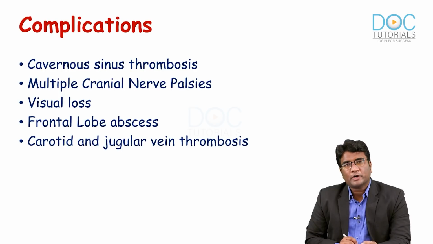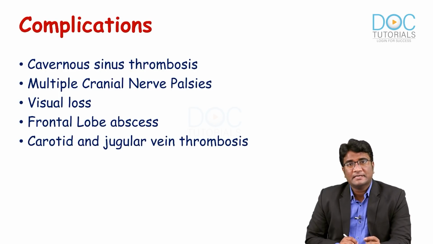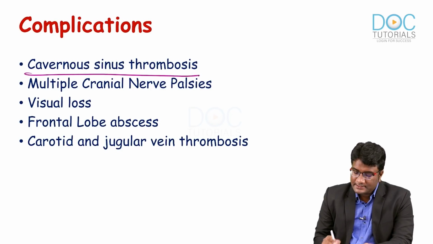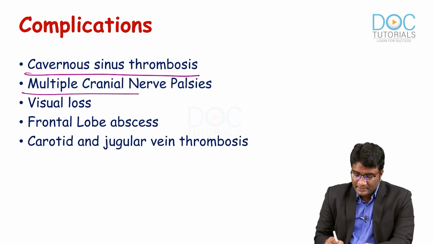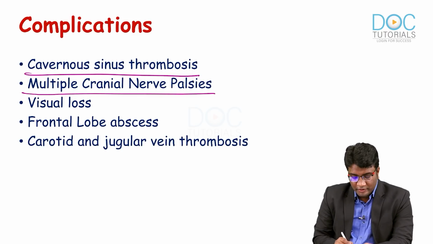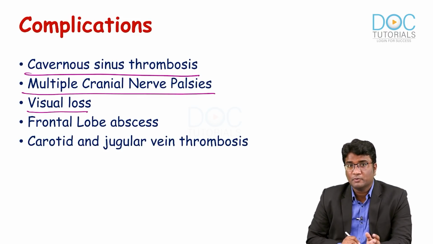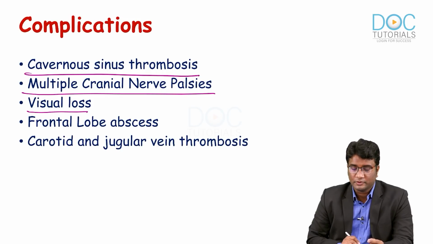Now, what are the important complications that you expect in patients with mucormycosis? Please remember, this aggressive infection with angioinvasion can produce cavernous sinus thrombosis, multiple cranial nerve palsies, visual loss can develop, which is much more common than in bacterial cavernous sinus thrombosis. A fungal mucormycosis invading the cavernous sinus, invading the orbit, produces much earlier visual loss than a bacterial cavernous sinus thrombosis.